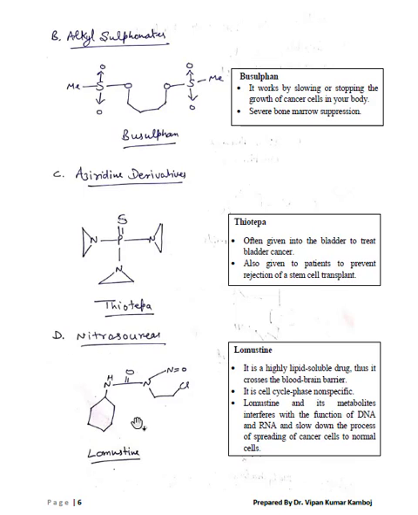Nitrosourea. In this class, lomustine is the member of nitrosourea. We can see here this is the urea group on which different functional groups are attached. Lomustine is a highly lipid soluble drug and can pass the BBB, that is the blood-brain barrier. It is cell cycle phase non-specific. Lomustine and its metabolites interfere with the function of DNA and RNA and slow down the progression of spread of cancer cells in normal cells.